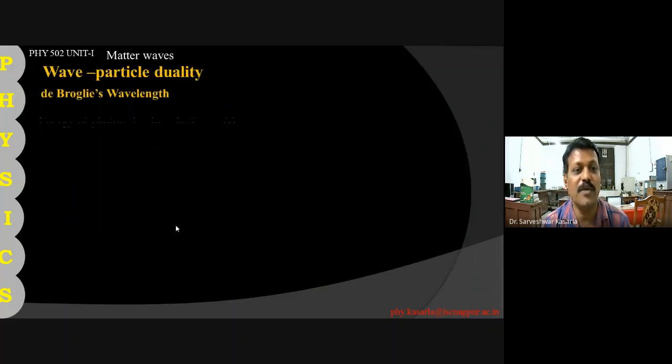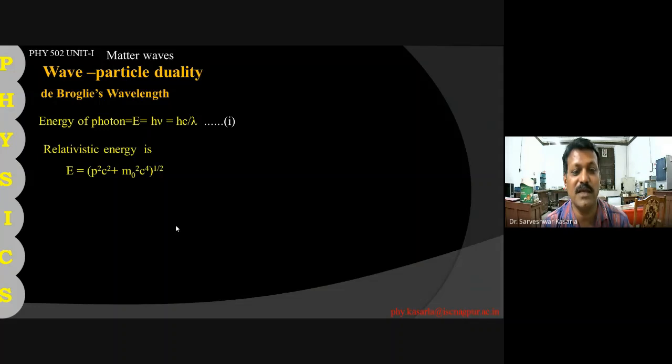So, here is the de Broglie wavelength. The energy of a photon is E equals h nu, which is hc upon lambda, and the relativistic energy is given by E equals (p squared c squared plus m0 squared c to the power 4) to the power half. For a photon the rest mass is 0, the photon is massless, so the energy becomes E equals pc only.